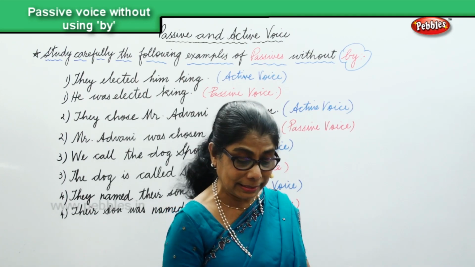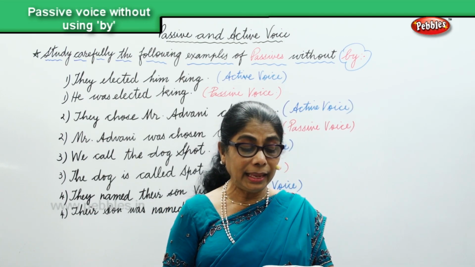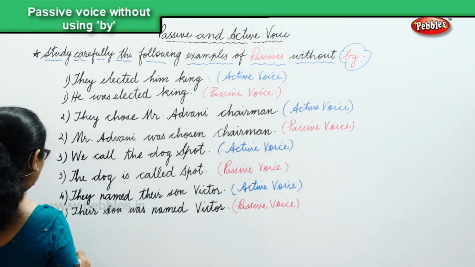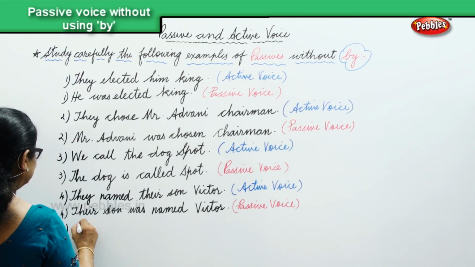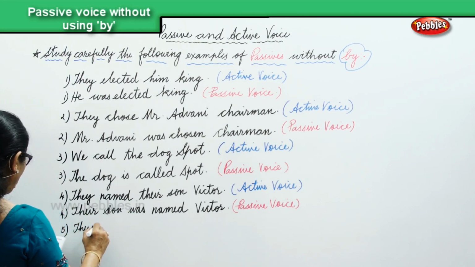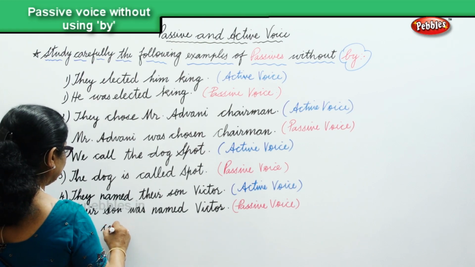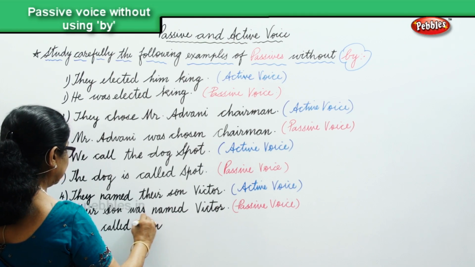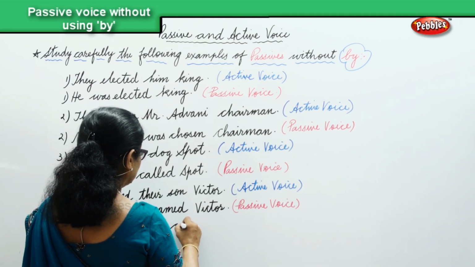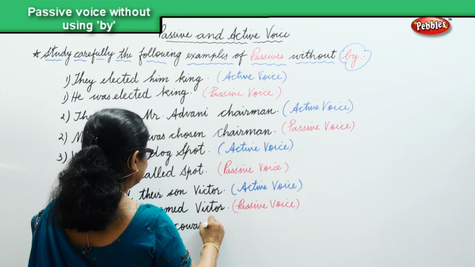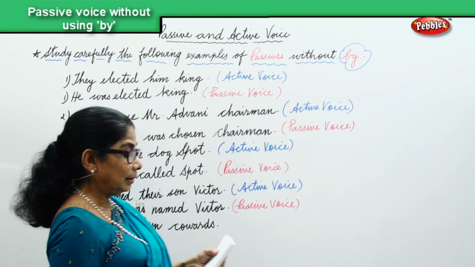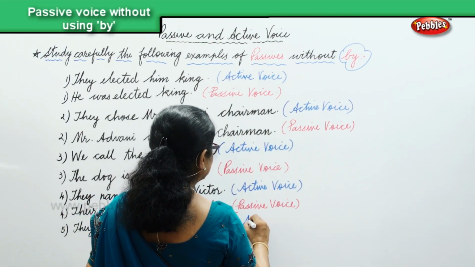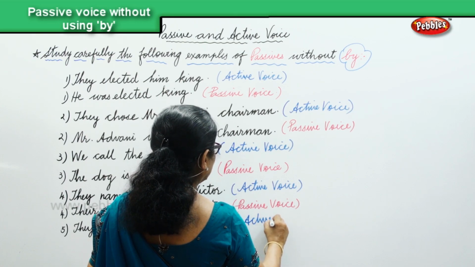We'll take another sentence. They called them cowards. They called them cowards. That's the active voice.